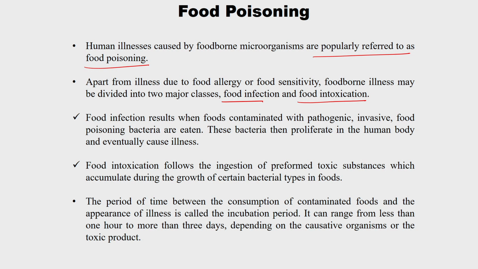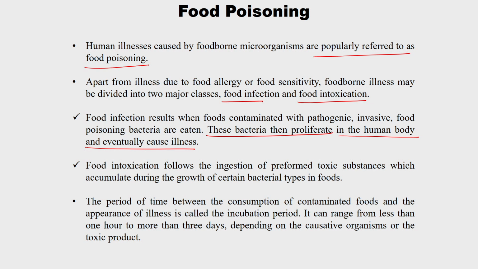Food infection results when foods contaminated with pathogenic, invasive and food poisoning bacteria are eaten, right. We have eaten the bacteria itself, and these bacteria then proliferate in the human body, mostly the intestine, and eventually cause illness. So I have eaten the bacteria itself which causes the disease.